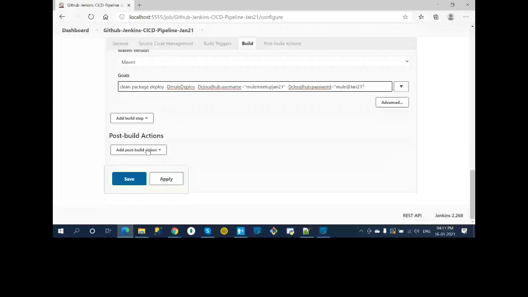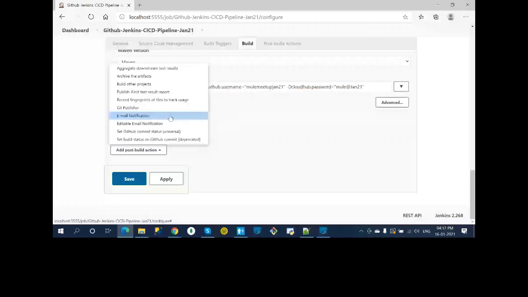Okay. Then add post build action. So here you can define multiple things you want to do after the build. Okay. You can do the email notification saying that if the build fails or whatever, or you want to notify someone. Okay. Then you can do it here.